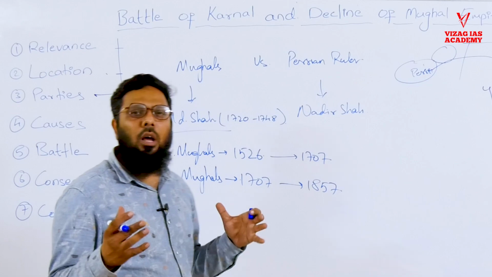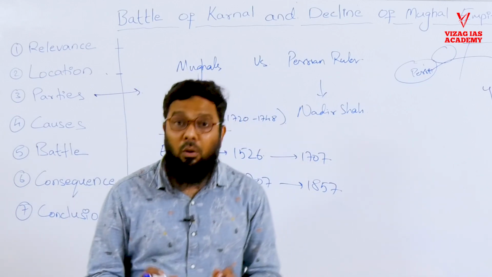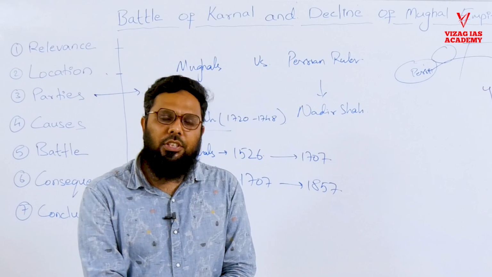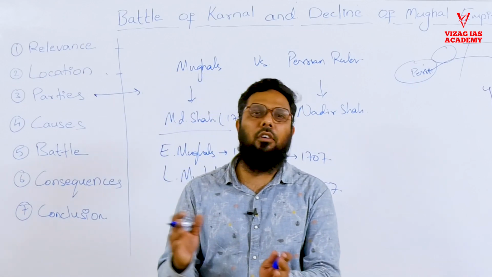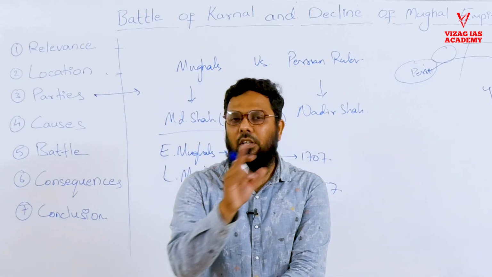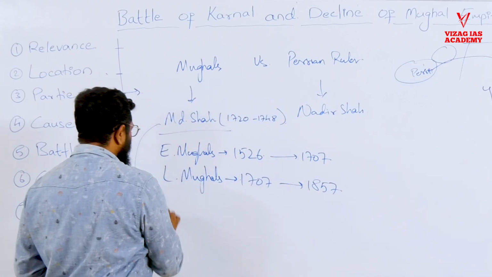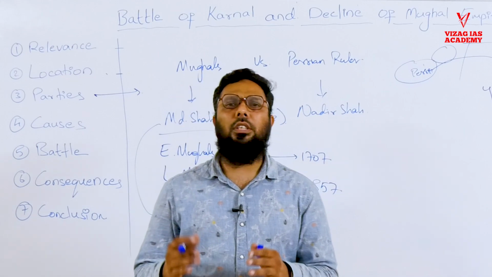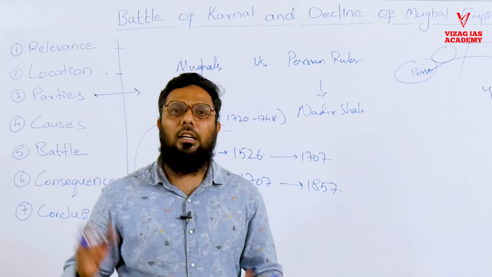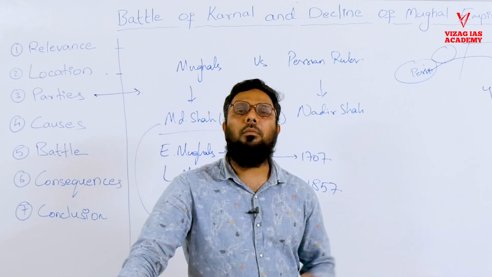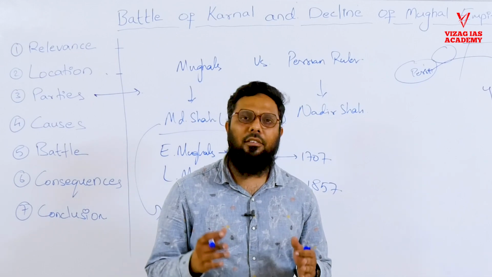He had a very good amount of time in his hand. He could have developed, he could have gone for better policies, better administration, better governance. He could have gone for expanding the empire. But he was not the man of the time. He was also called Muhammad Shah Rangila. Why Rangila? Because he was always intoxicated. He was always busy with music and dance, never concentrated on administration, proving to be an inherent weakness.